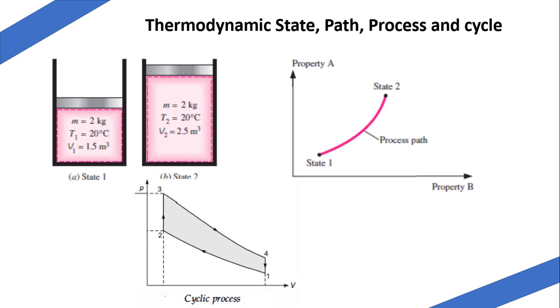Next is the thermodynamic cycle. Just look at the figure: 1 to 2, 2 to 3, 3 to 4 and 4 to 1. That is, when the final state of a system, state 4, comes back to the initial state 1, then it executes a cycle. That is what we call a thermodynamic cycle.